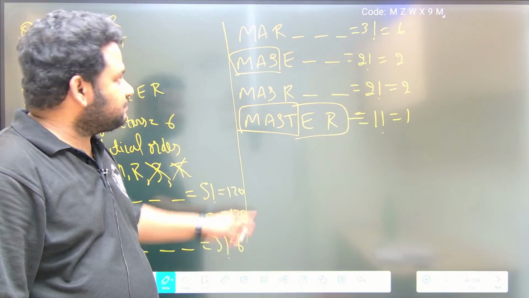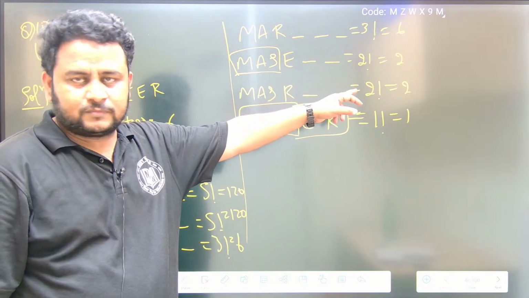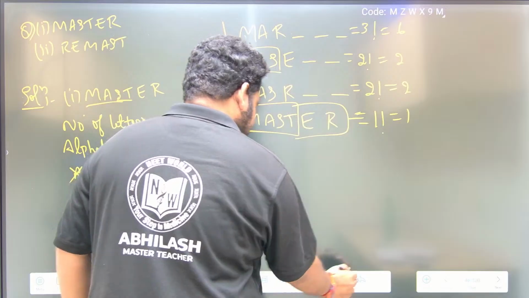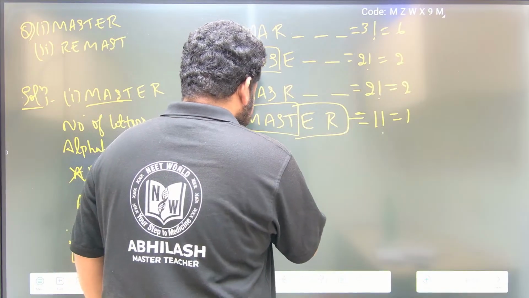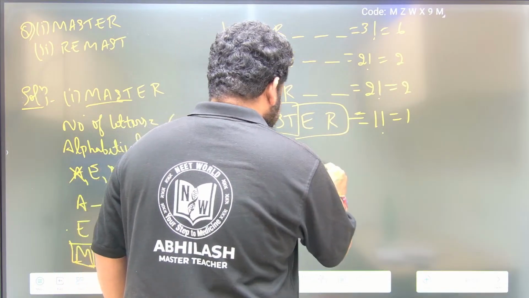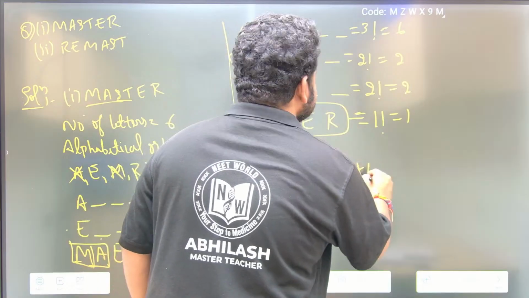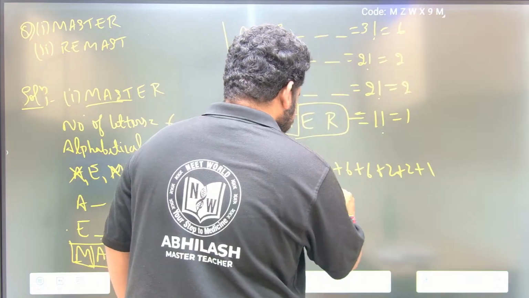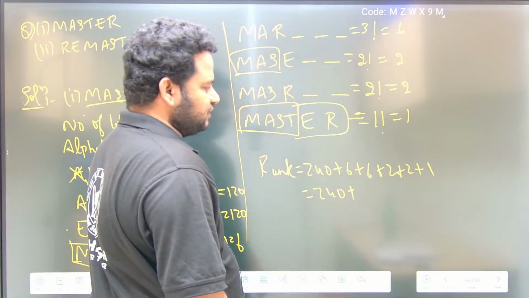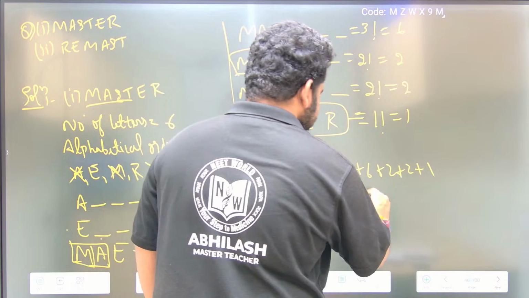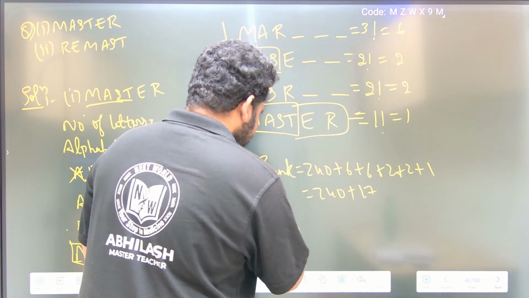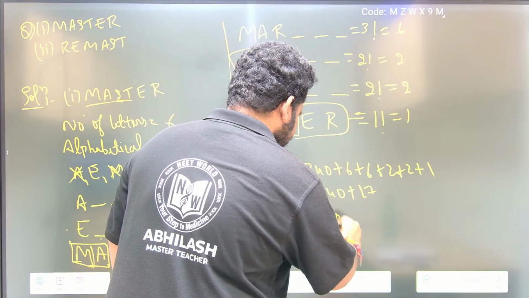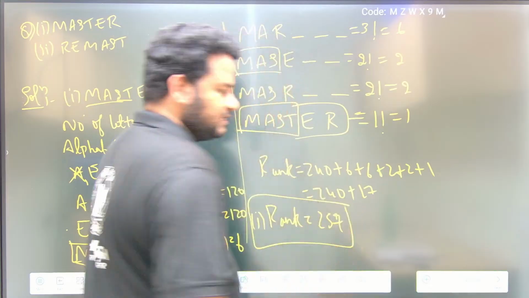Let us write it. So rank is equal to 240 plus 6 plus 6 plus 2 plus 2 plus 1. So 240 plus, 6 plus 6 is 12, 12 plus 2 is 14, 14 plus 2 is 16, 16 plus 1 is 17. So the rank is given by 257. 257, friends. This is the right answer.